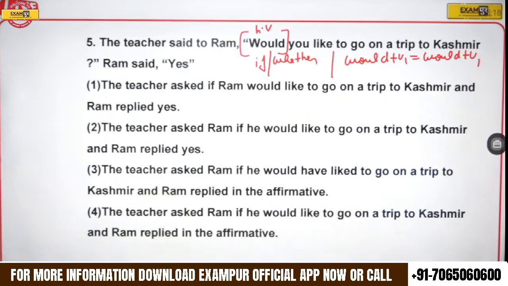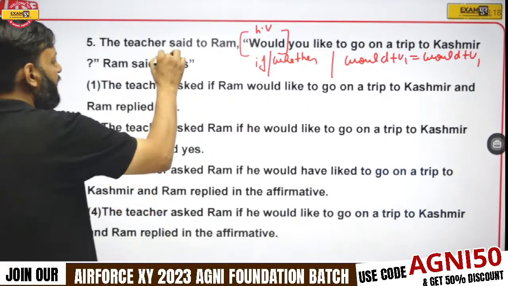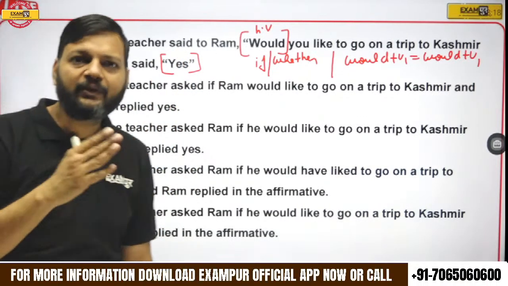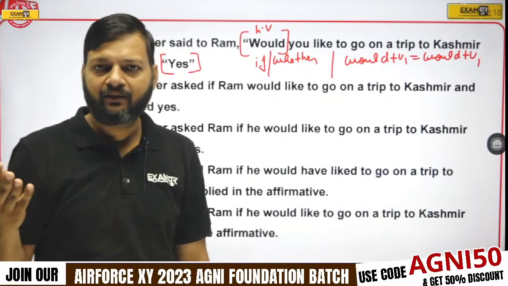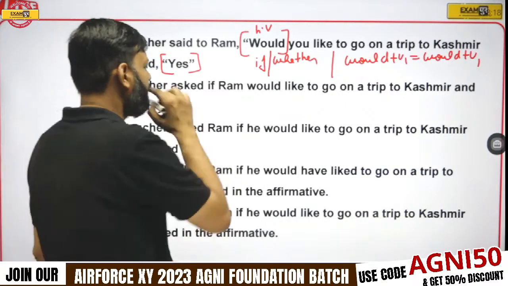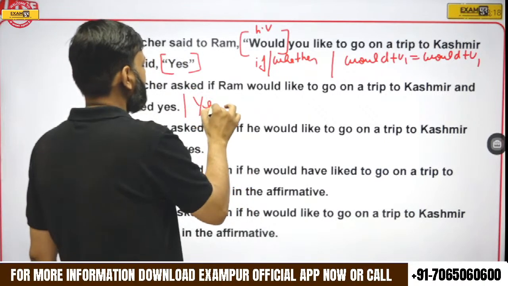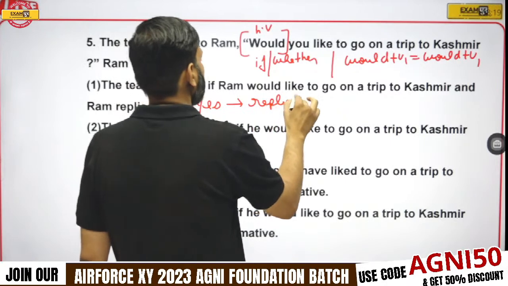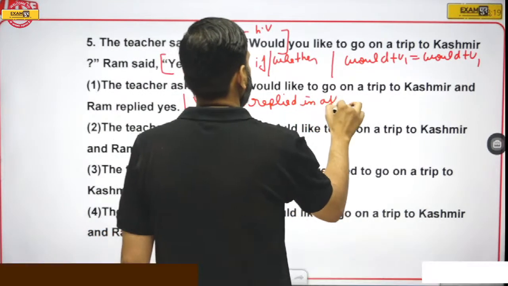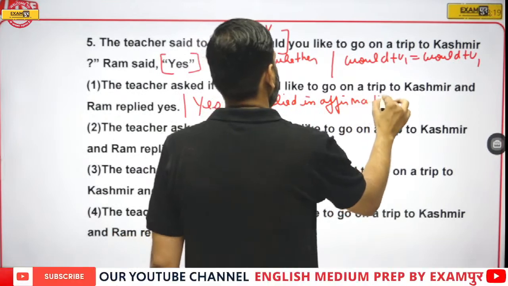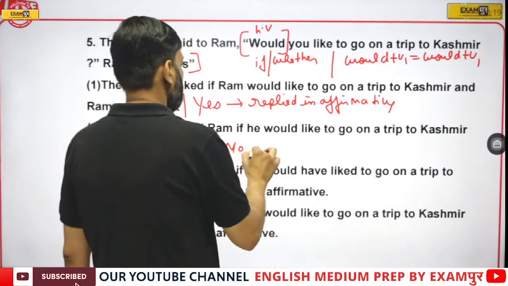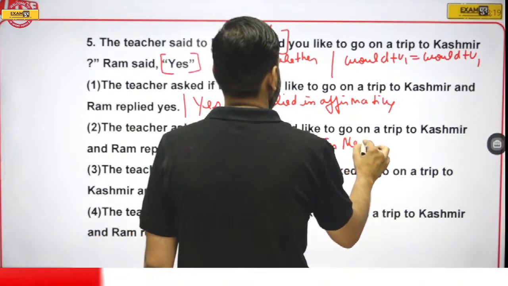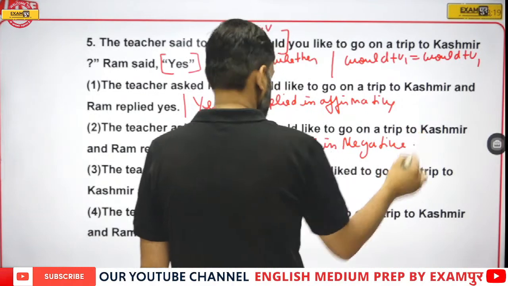yes. See, yes and no cannot be used in direct-indirect sentences. If there is yes, in indirect it becomes replied in the affirmative, and if there is no, it becomes replied in the negative.